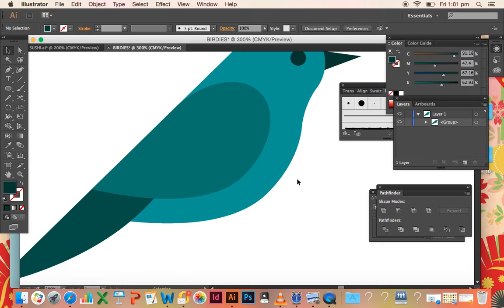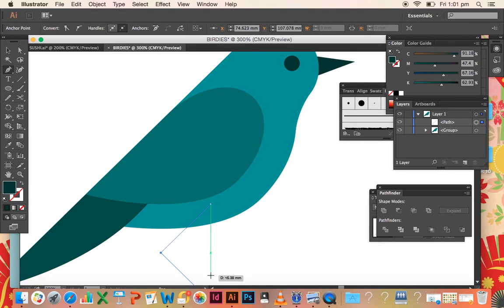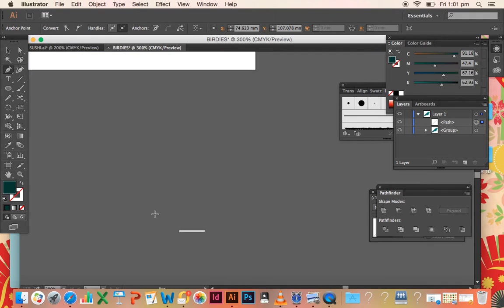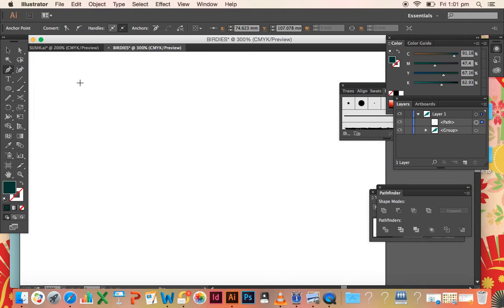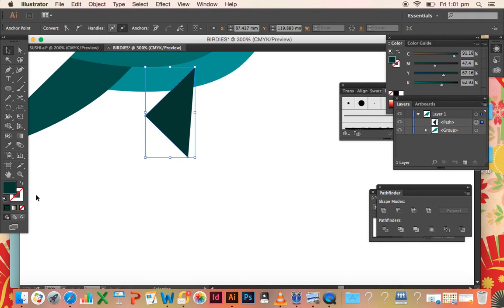And now we are going to make his leg. To make his leg, just get the ordinary pen tool and holding down your Shift key so you can get a perfect right angle. Oh, where have I gone? Okay, now the reason it's done that is because I've got my fill on, so we just want to change around the fill and the stroke.